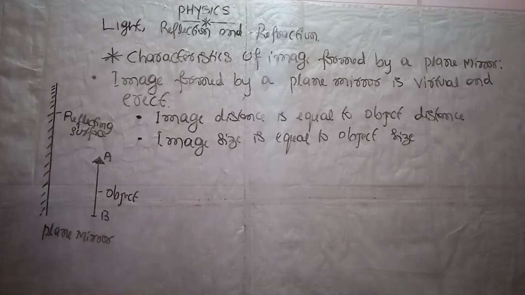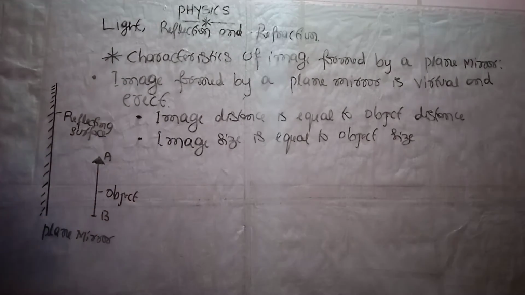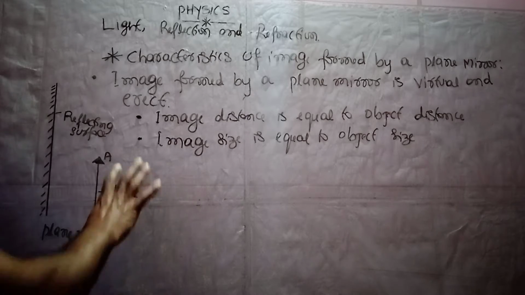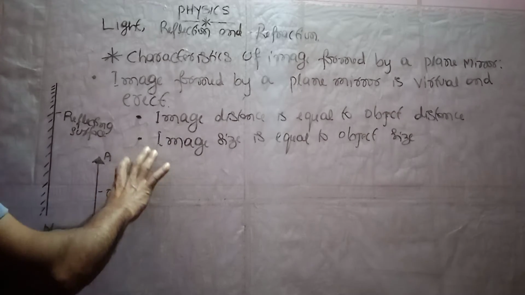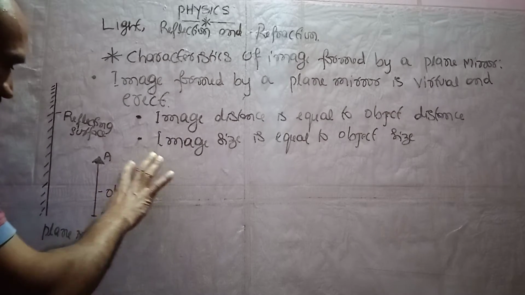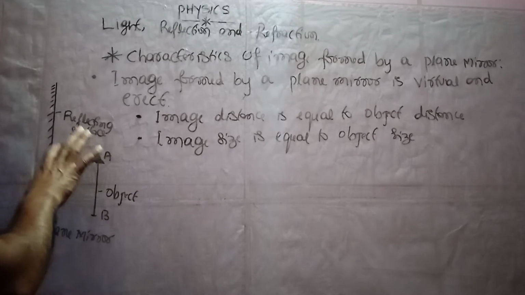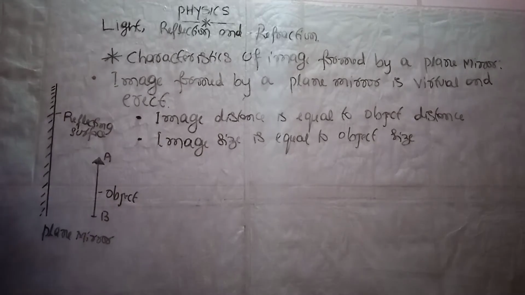And the third characteristic is that image size is equal to object size. This size or height, how much is it? That much height will be the image height.